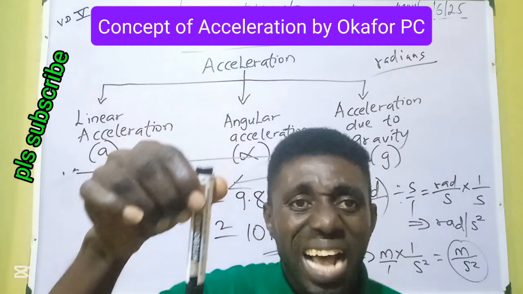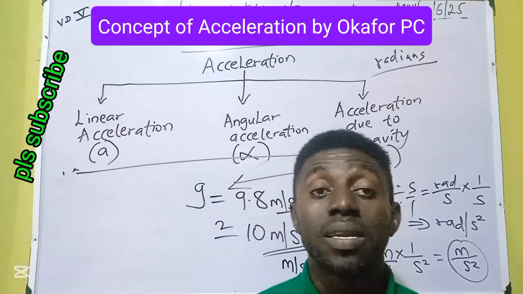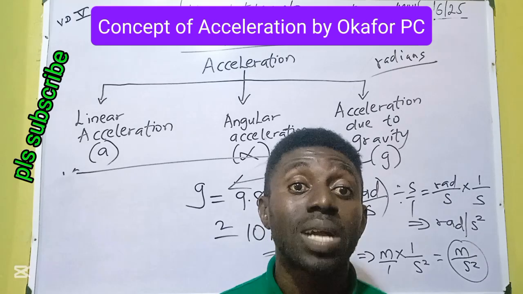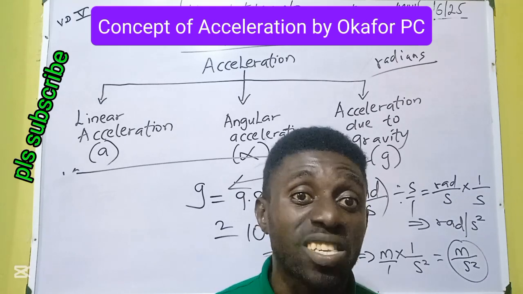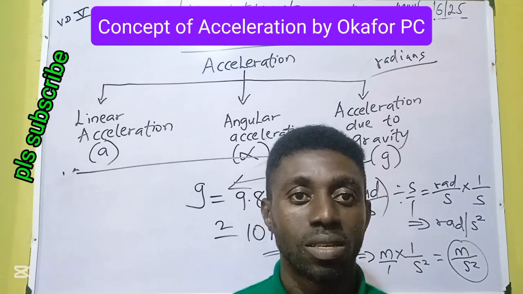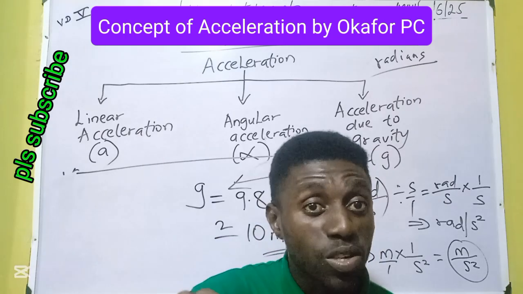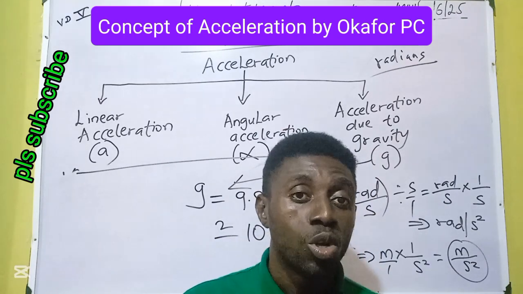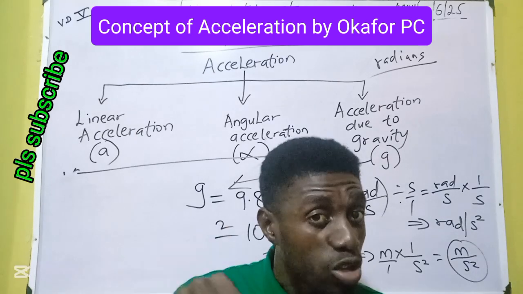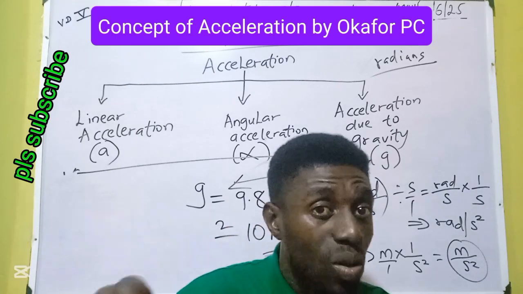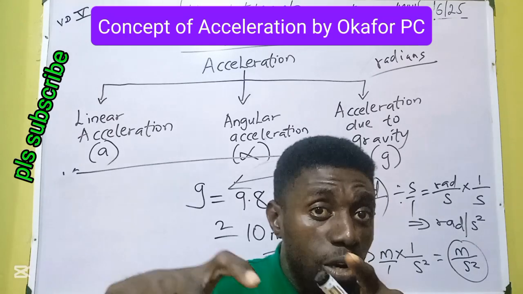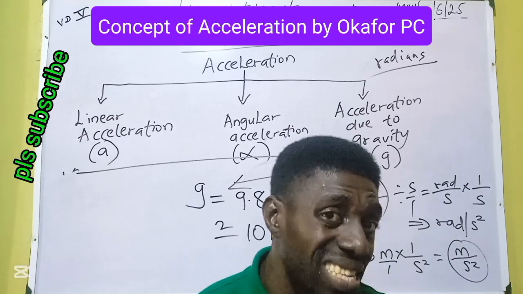Because the falling body has its speed increasing. This explains why somebody can attempt to jump from a 1-story building and survive. But when you try that in a 5-story building or skyscraper, your soul leaves the body. Because as you're falling down, the speed is doing what? Increasing. That's why we call it acceleration. Acceleration due to gravity. Gravity is causing a body to increase its speed. Due to gravity, a falling body has increasing speed.